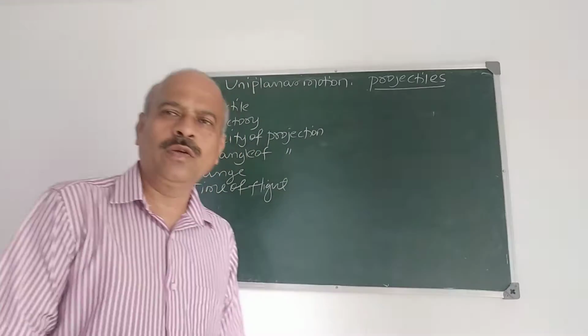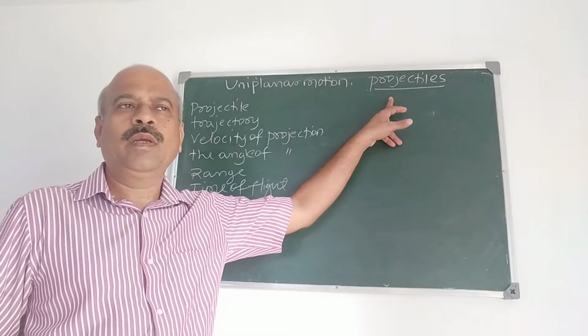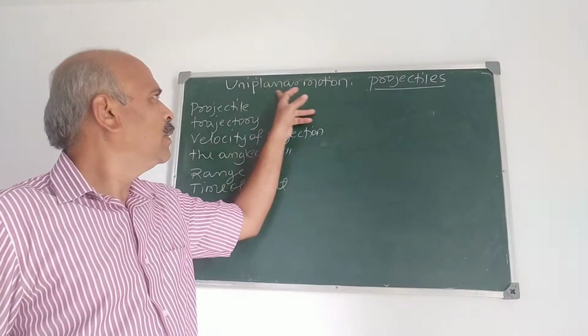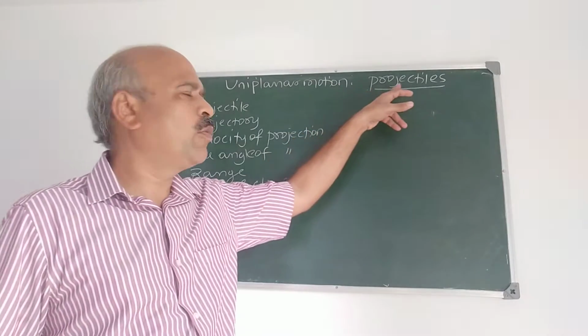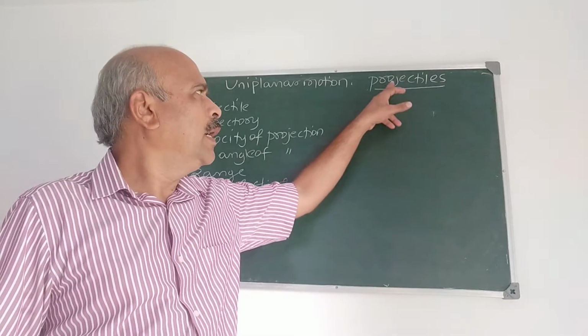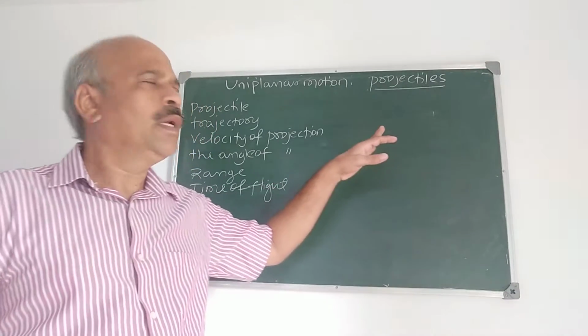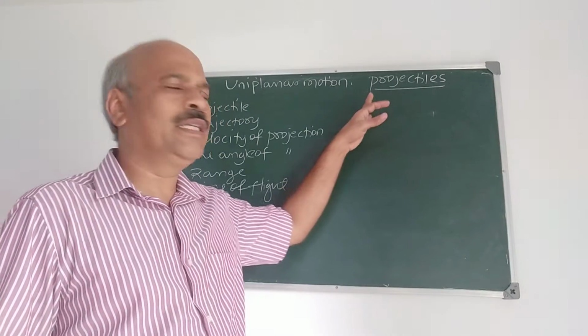Okay, in this video, I explain what is a projectile. Motion of a particle in a single plane, uniplanar motion. Here we have projectiles. I explain what is a projectile and I derive the equation for the path of the projectile and prove that it is a parabola.